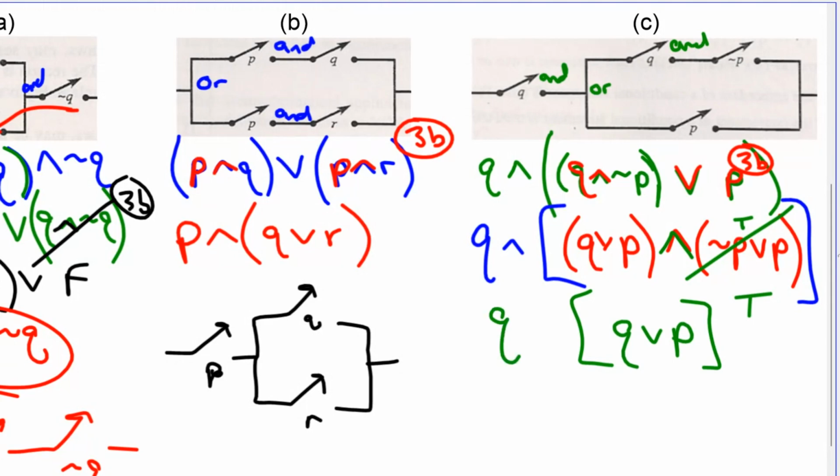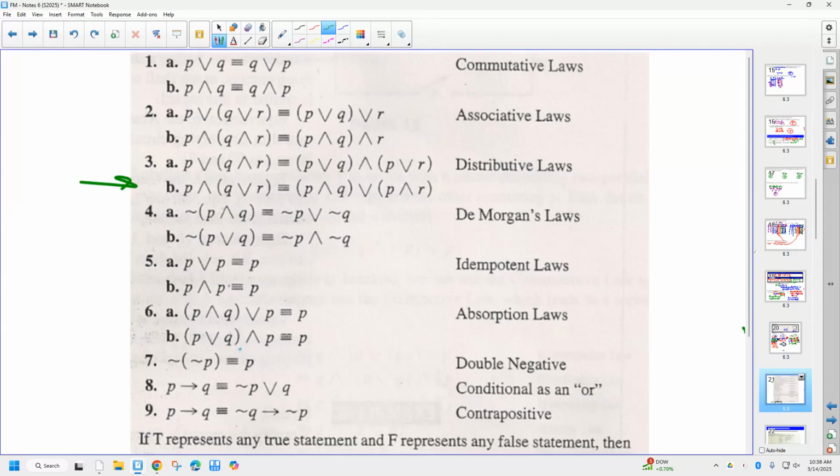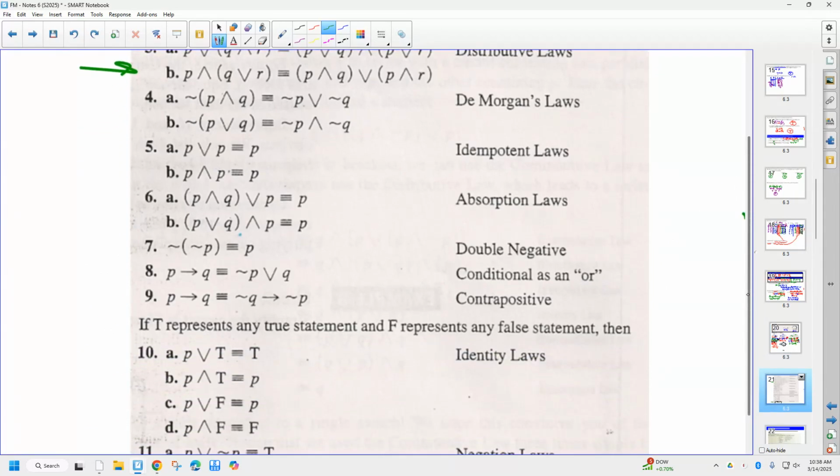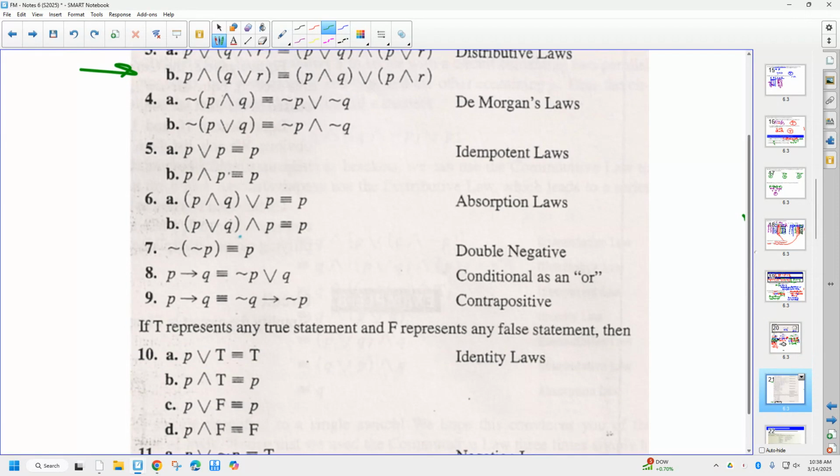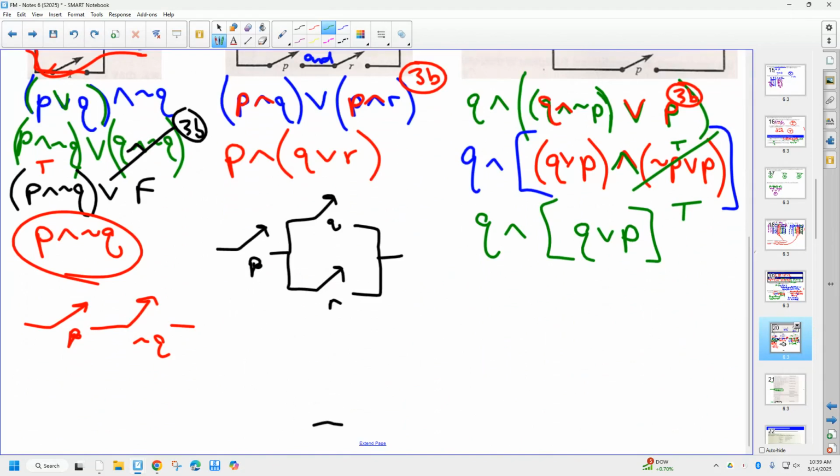I've got Q and Q or P. This is going to be property 6B. So using that rule 6B, we can simplify all of that to just